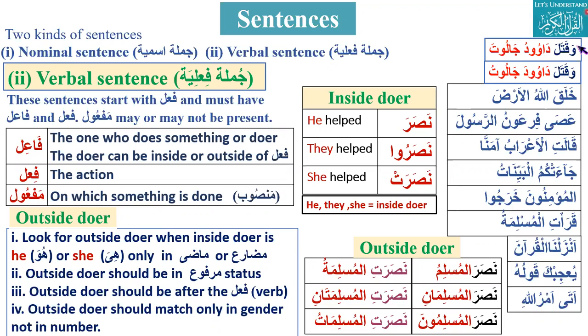If in madi or mudare there is an inside doer, like nasara, inside doer is he, nasarat, inside doer is she, you have to look for an outside doer. The outside doer should be in marfu status, after the verb, and should match only in gender but not in number.